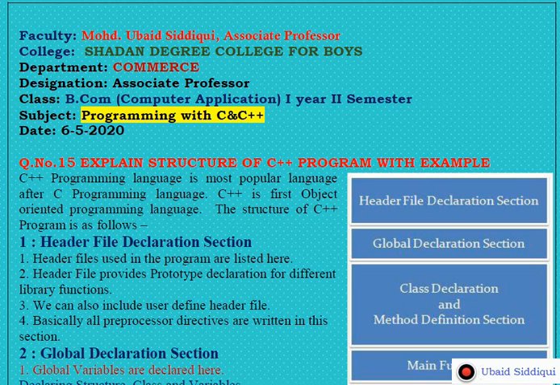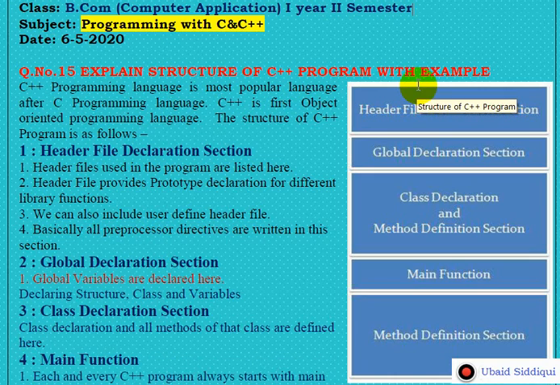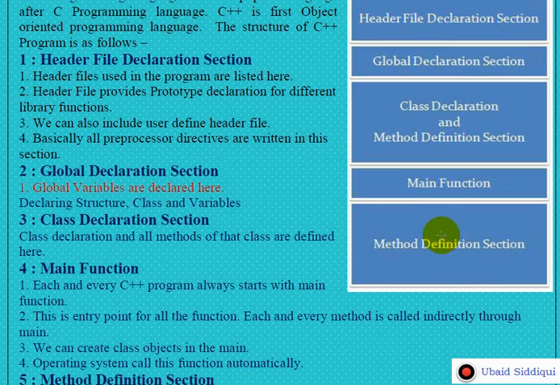Whenever we want to write a program in C++, we must follow this structure of programming. This structure contains certain sections such as the header file declaration section, global declaration section, class declaration and method definition section, main section, and method definition section.